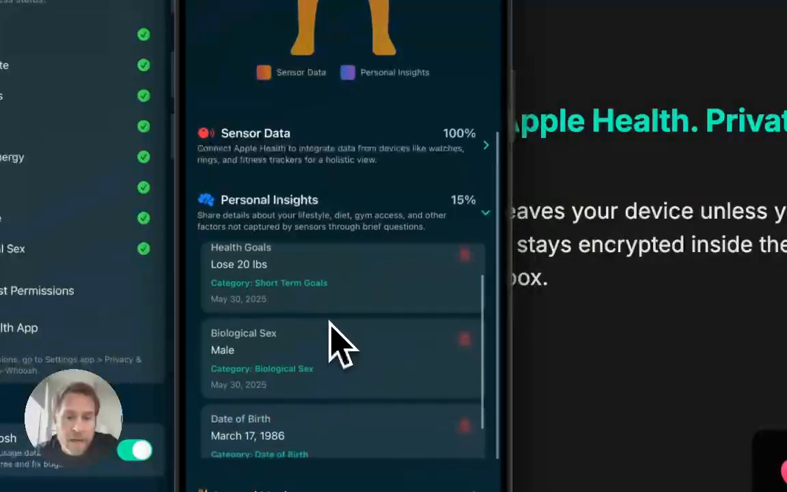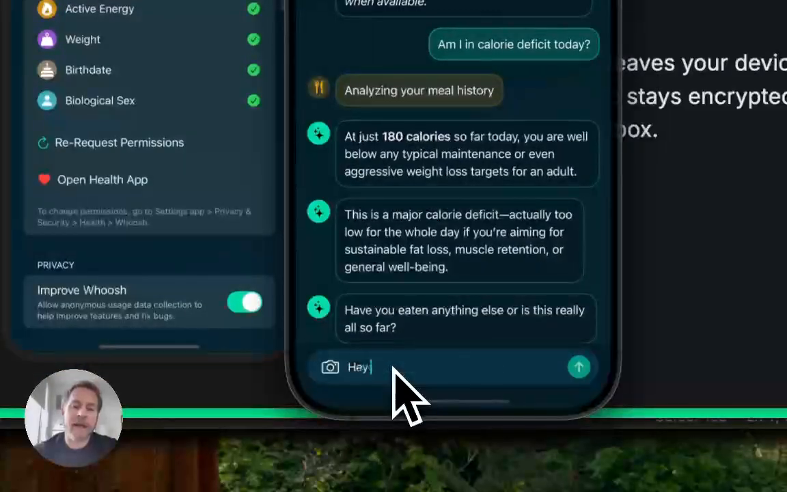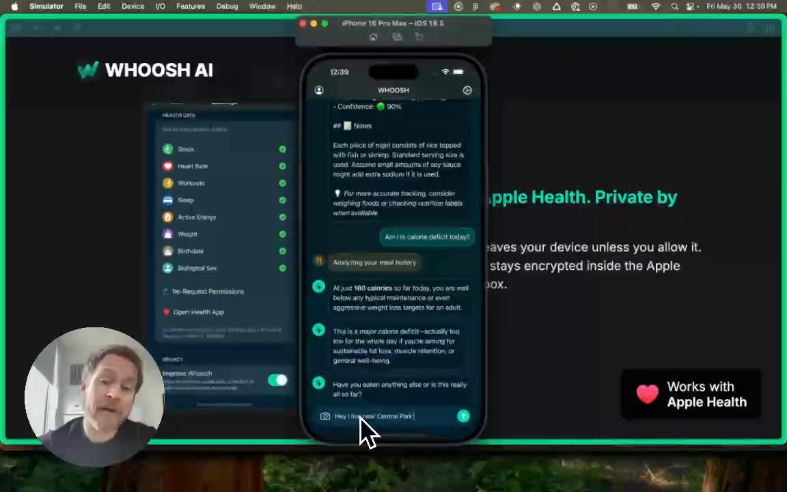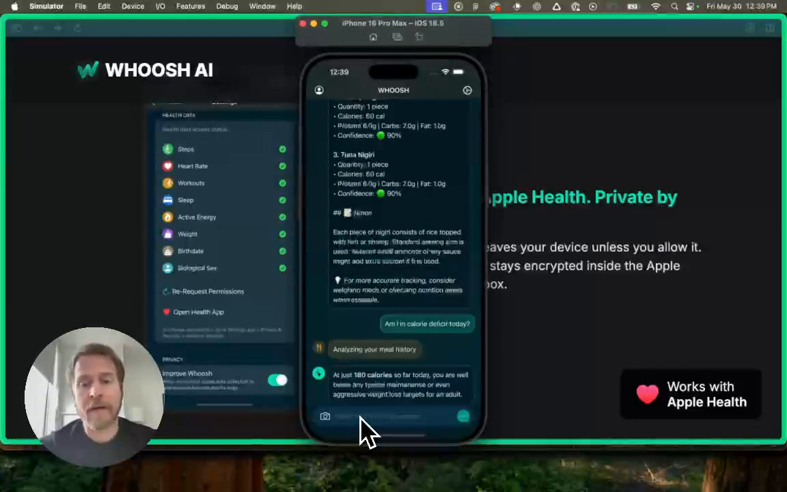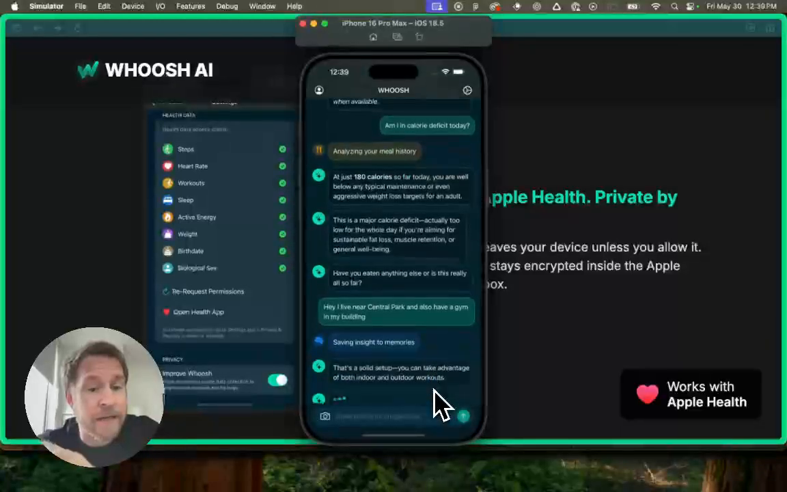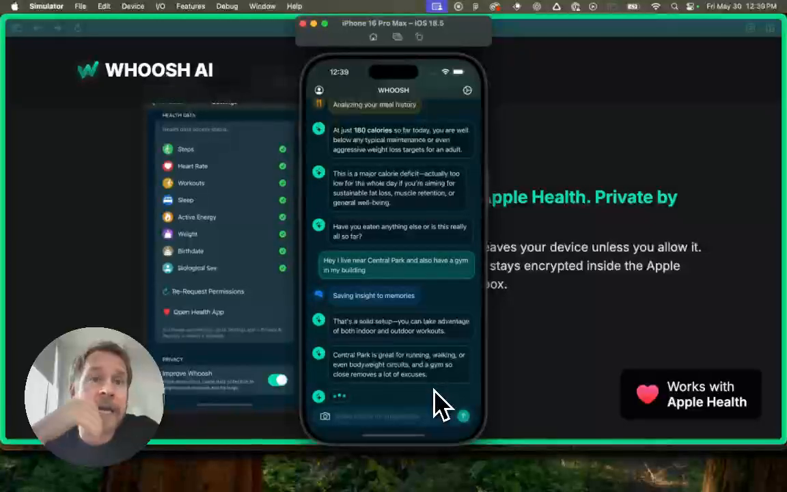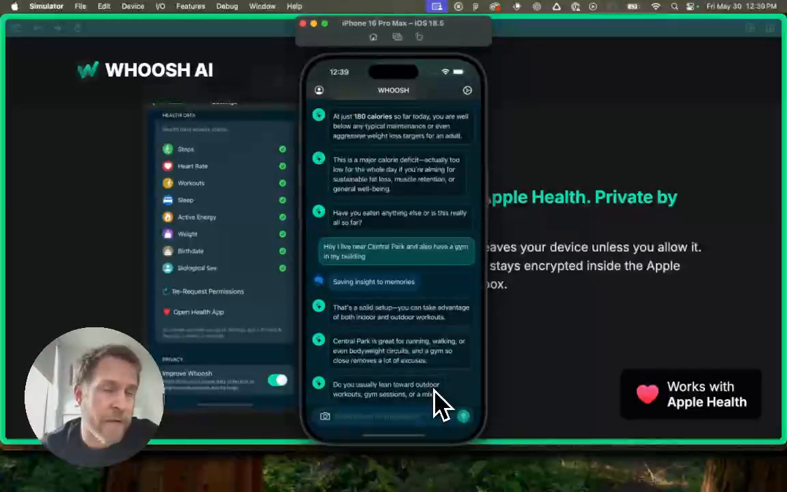And so these are things that I've shared, but I can also go back in here and I can say like, hey, I live near Central Park and also have a gym in my building, right? So I can say that, and then it will save that as an insight. And so whenever it's giving me recommendations, whenever it's giving me ideas for how to exercise or whatnot, it's going to take that into consideration. So when that weekly voice note shows up, it'll probably reference like, why not go take a walk in Central Park in the evenings or something like that, or use the gym in your building.